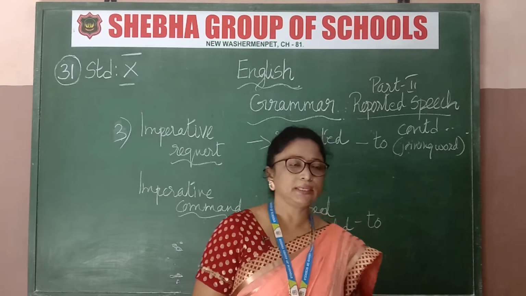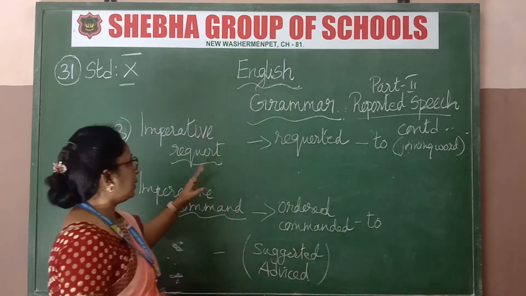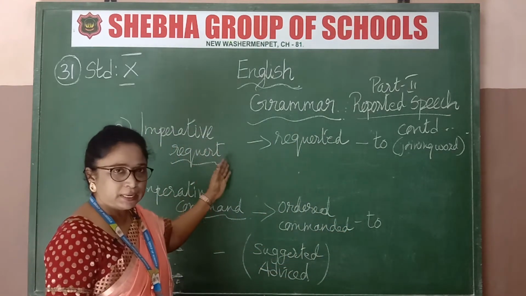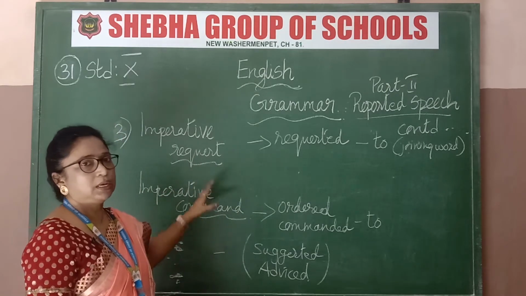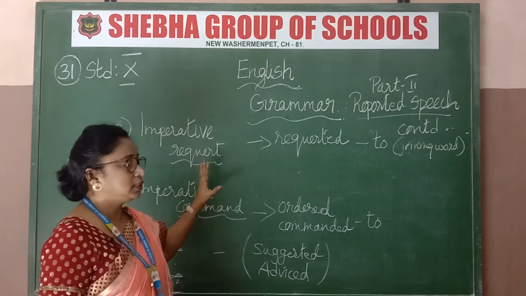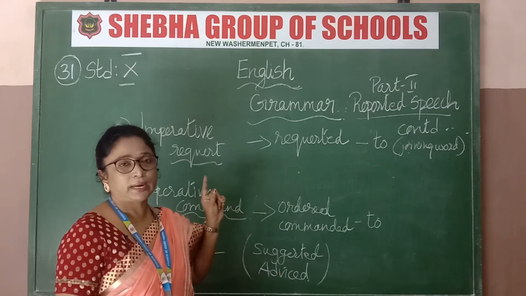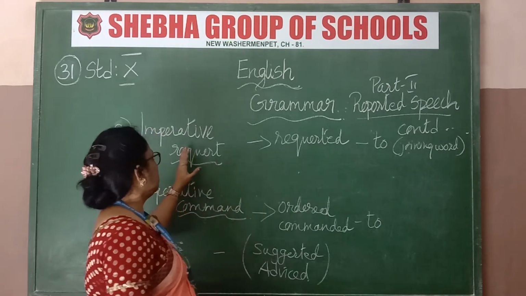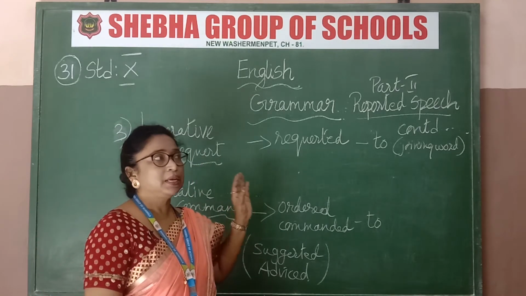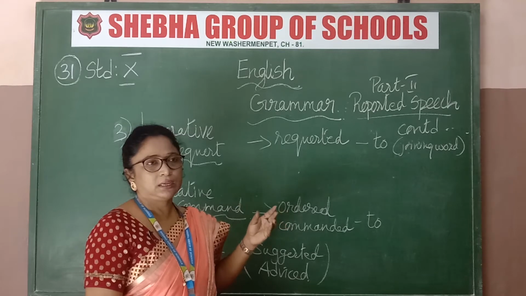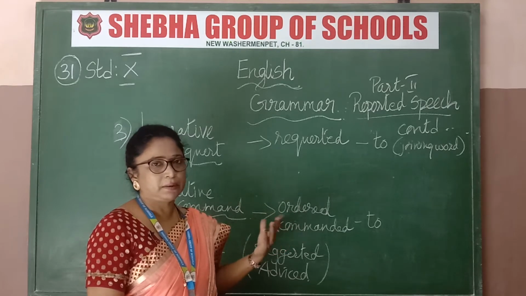Now this time we are going to take the continuation of that, that is imperative. In imperative itself there are two, imperative request and imperative command. Now how will you write it if a sentence is asked like this? For example, see that. Imperative request means the sentence will be given there: He said, please lend me a pen. Please lend me some money.